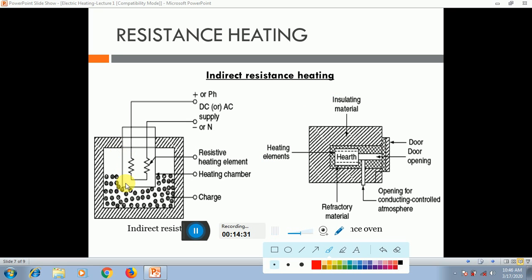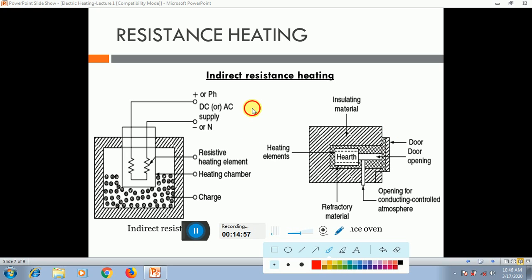The supply is given to the resistance, the resistance will heat, and this heat will transfer to the molecules. In a similar way, the coil will be heated, and this heat transfers to our product and the food, the main function of the oven.